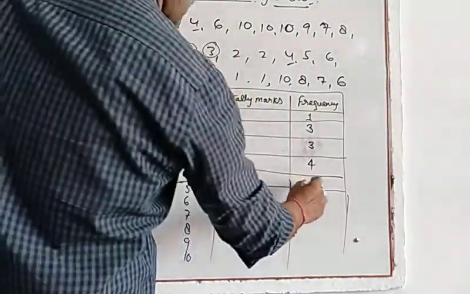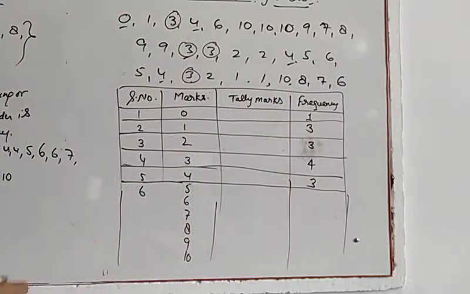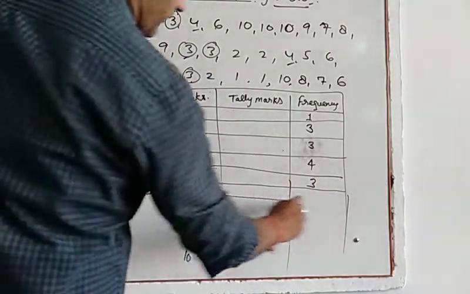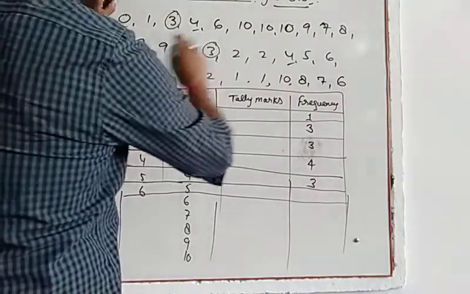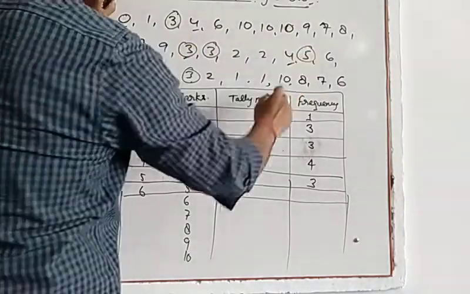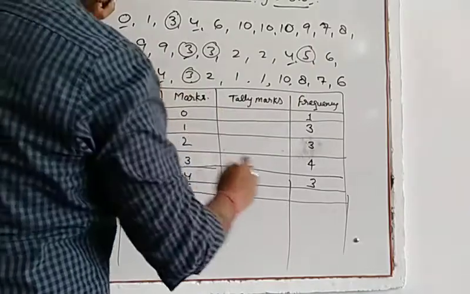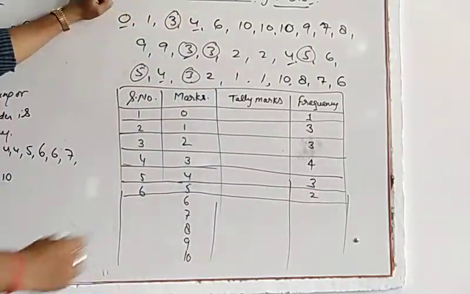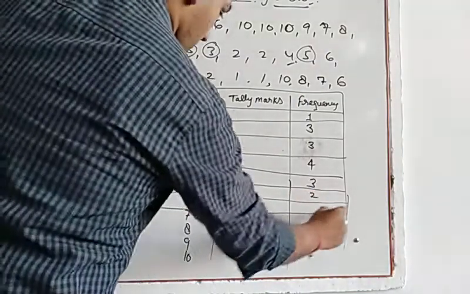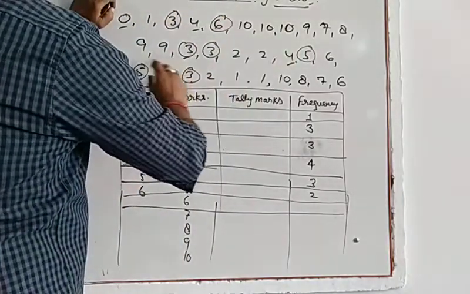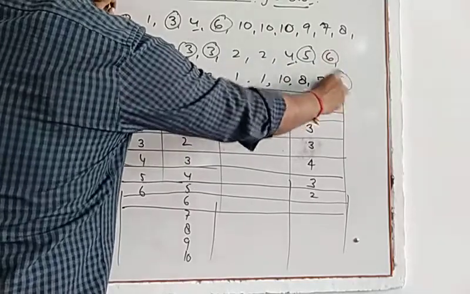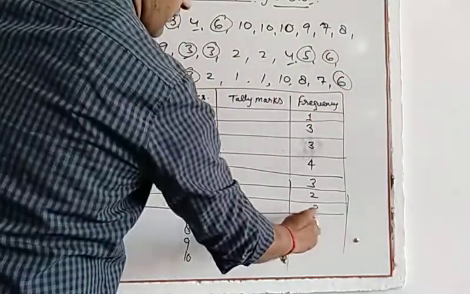Total 3 students have got 4 marks. After that 5. 1, 2. Only 2 students have got 5 marks. Now marks obtained 6. 1, 2, 3. 3 students have got 6 marks.